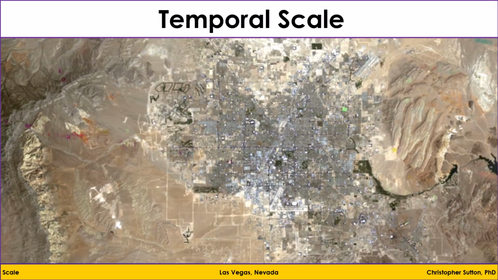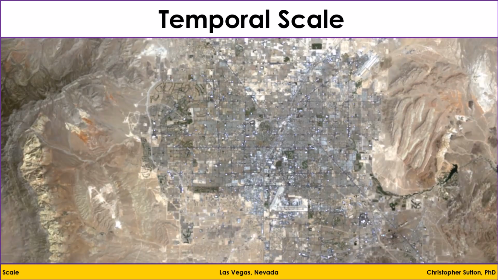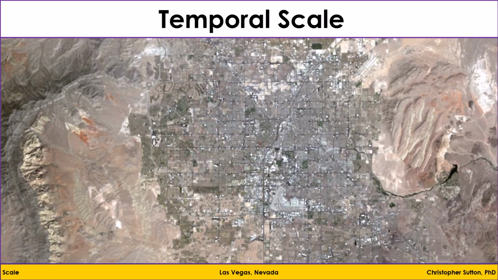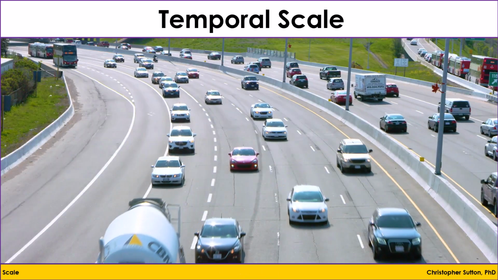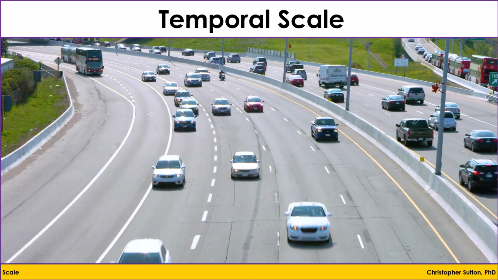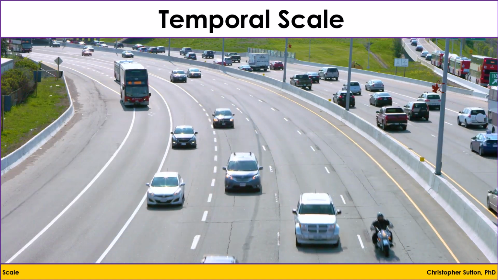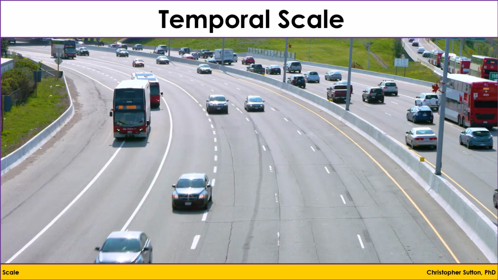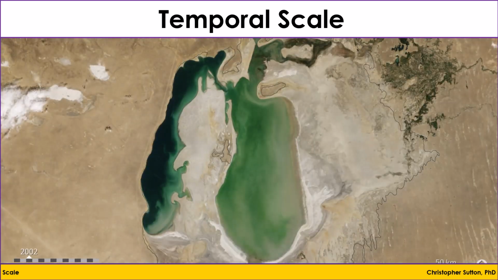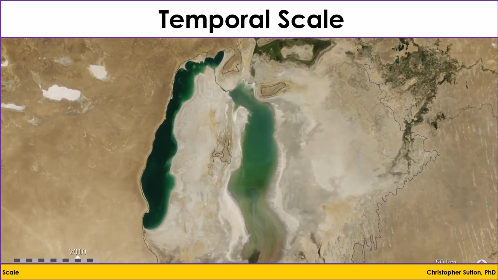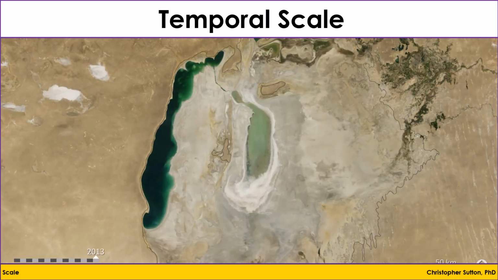In GIS, it is common to examine the spatial change of a phenomenon over time. GIS analysis can vary in temporal scale. One might examine phenomena using short time periods like hours or days. For example, studying traffic patterns in a city. Long-term analyses, like examining changes in land cover or climate, might span years, decades, or centuries.